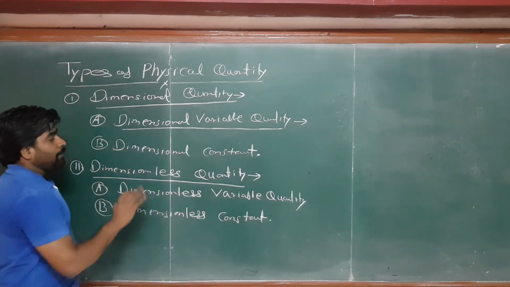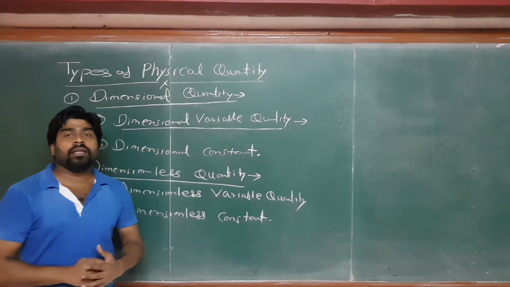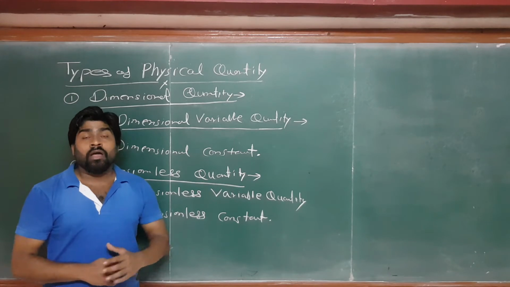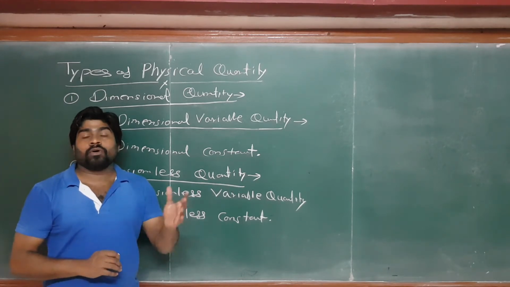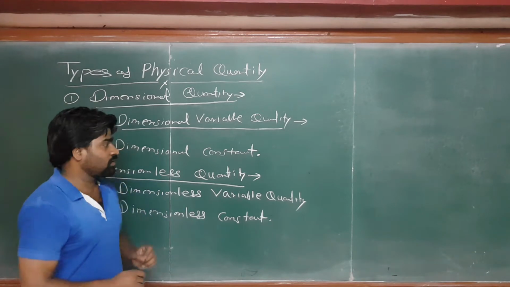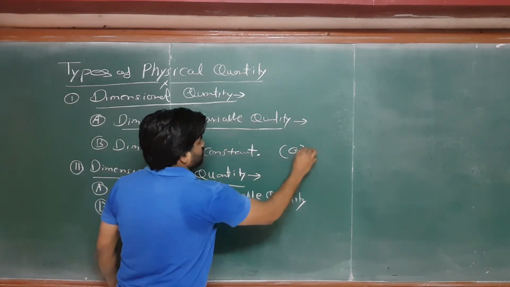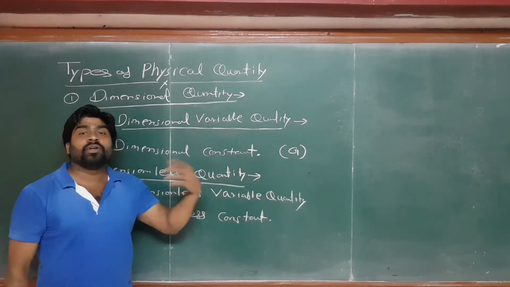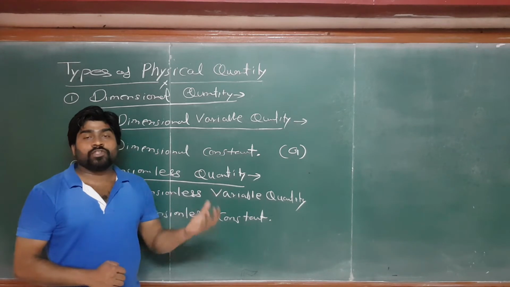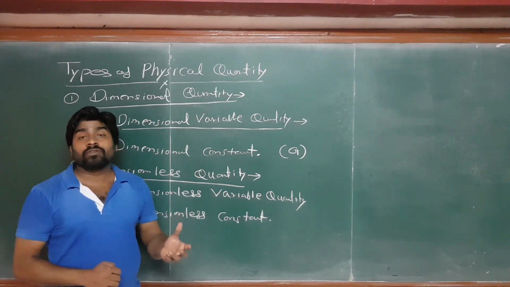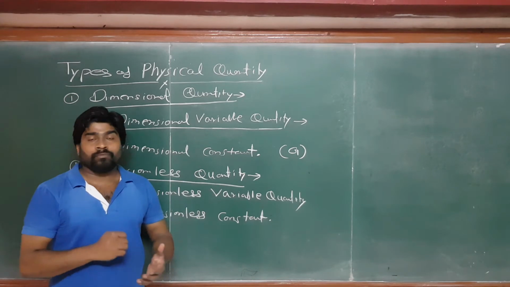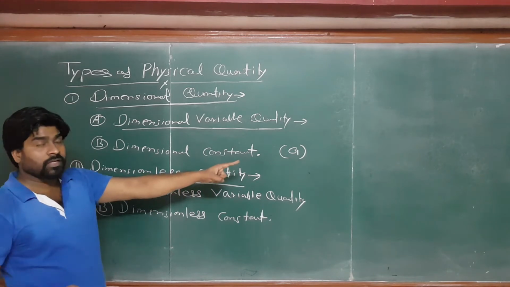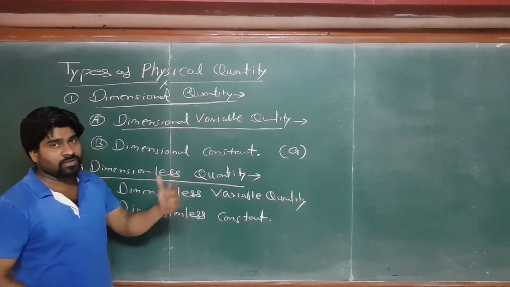And point number B is dimensional constant, a physical quantity which doesn't change with time. That means its magnitude, its value always remains the same, but it has dimensions. We are talking about the universal gravitational constant, denoted by G. It comes from Newton's law of gravitation, where G is a proportionality constant. Its value does not change, but it has dimensions. So that's why this constant comes in the dimensional category, right?